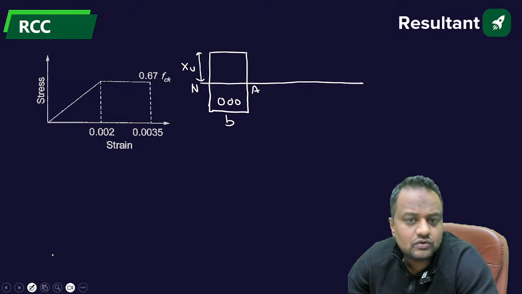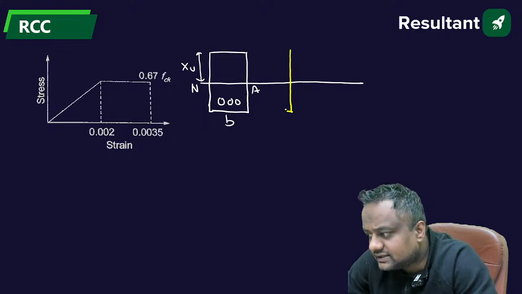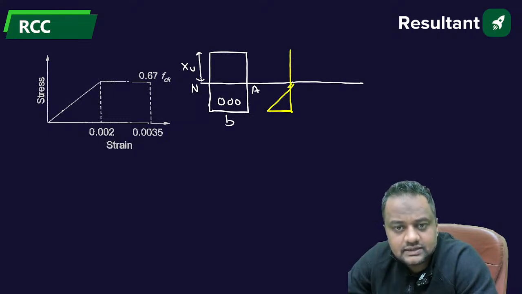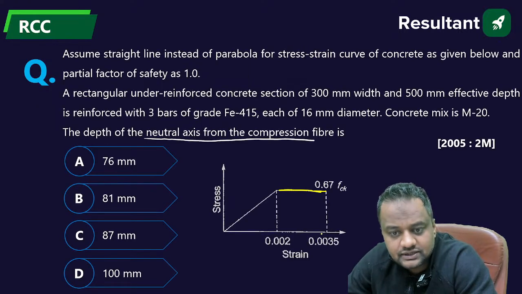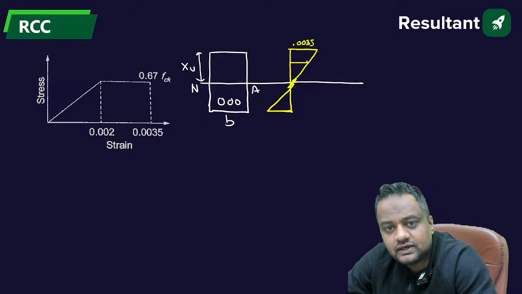Strain diagram is always linear, whether it is working stress method or limit state method, because plane sections before bending remain plane after bending. So the strain is 0.0035 at the top and somewhere here it is 0.002.